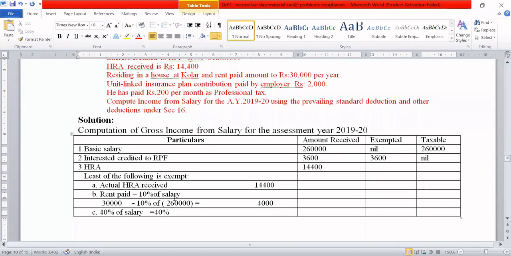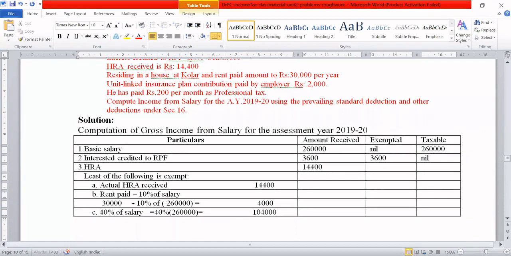So 40% of 2,60,000 comes to 1,04,000. Okay, correct.